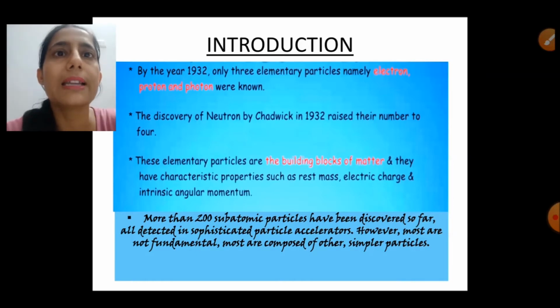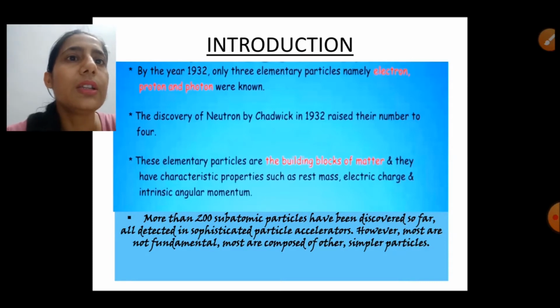So light has two natures, particle nature and wave nature, and from the photoelectric effect Einstein proved that photons are particles having energy E = h nu. After these 4 particles, a number of particles have been discovered, and to date we know more than 200 subatomic particles, and those particles are not fundamental, meaning they consist of further simpler particles.